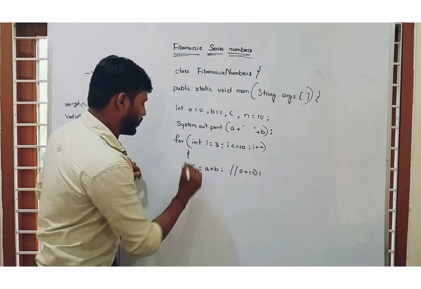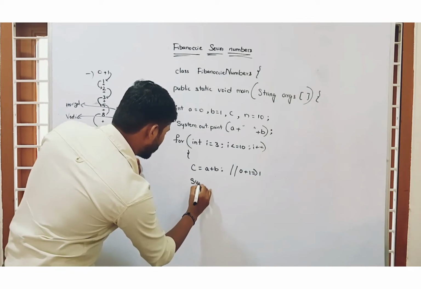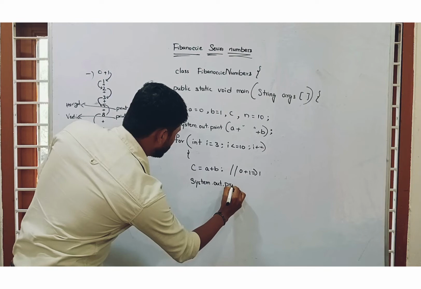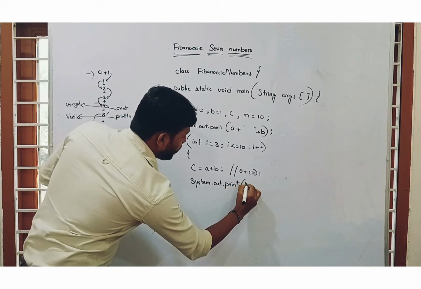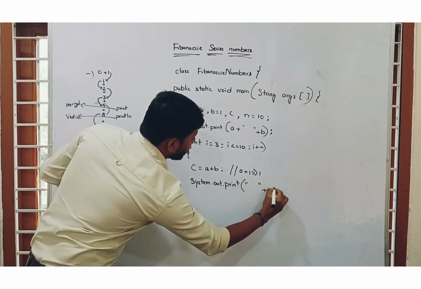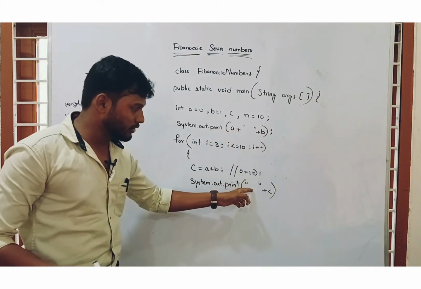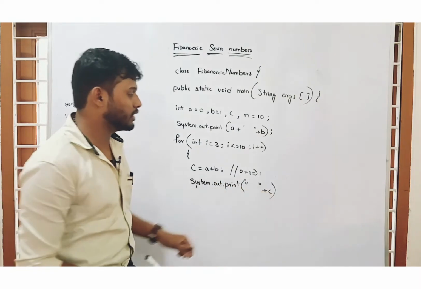So that System.out.print(" " + c). Why? Because here 0 and 1 were already executed. After that it will print a space, and after that the c value, which is 1.